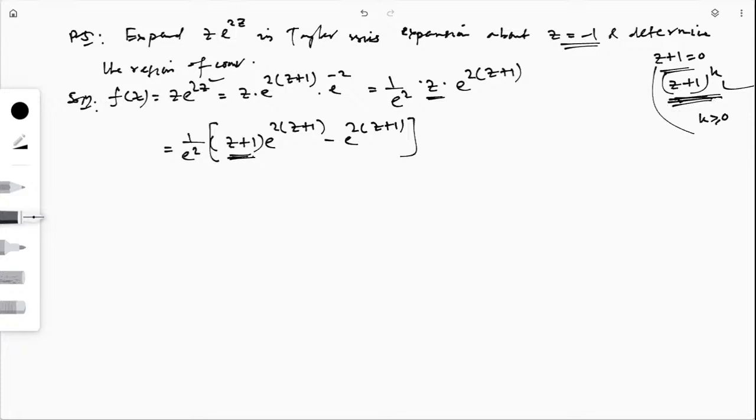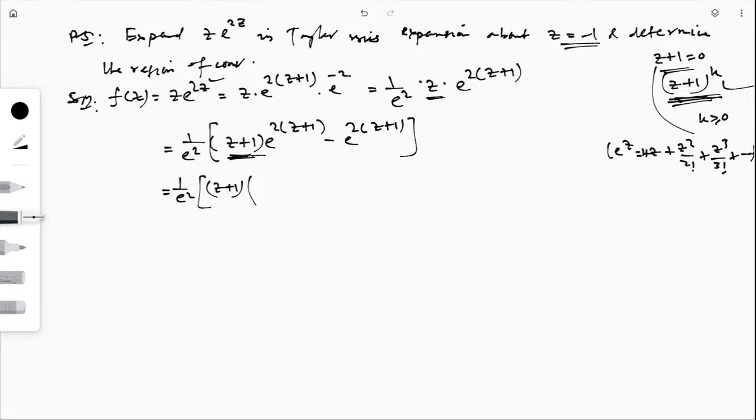That's why I am trying to get the z plus 1 term. So then this will be 1 by e square, then z plus 1. We already know the expansion of e to the power z: 1 plus z plus z square by 2 factorial plus z cube by 3 factorial, like this.